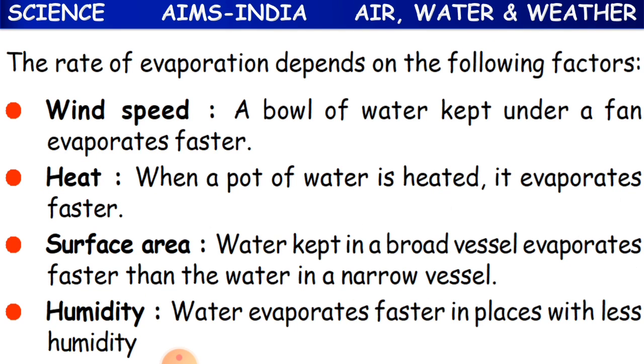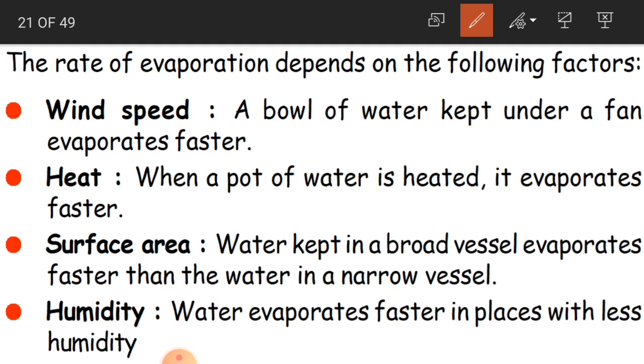And now the rate of evaporation depends on the following factors. How does evaporation occur? That rate depends on the following factors. What are they? It is the wind speed. What is wind, children? Moving air. Moving air is wind. Wind speed means, for example, a bowl of water kept under a fan evaporates faster.